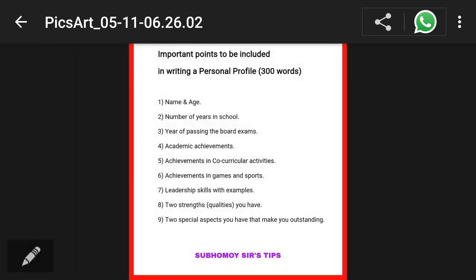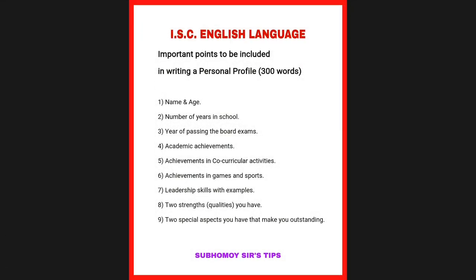So first and foremost, let us see the format of a personal profile which is prescribed by the council and must be followed by you. These are on your screen, as you can see, the important points to be included in writing a personal profile. Let me mention that personal profile is also a part of the report writing question, that is question number 2A.